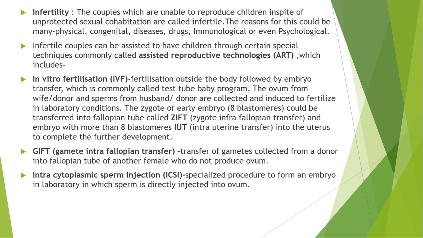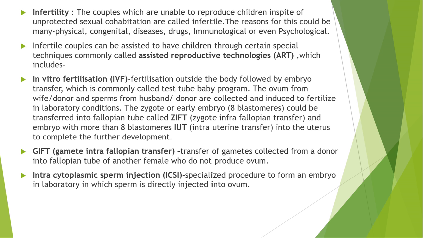After the gamete intrafallopian transfer, there is another method if the male is not able to produce the sperms, that is called the ICSI. Even if the sperms are present, if they don't have the ability to penetrate the ovum, at that time this method is useful, called the intracytoplasmic sperm injection.